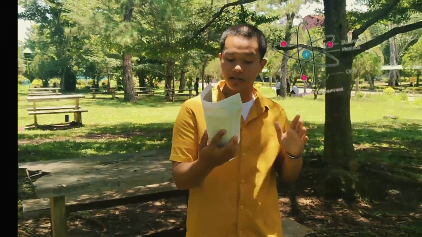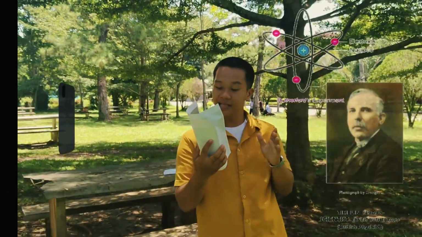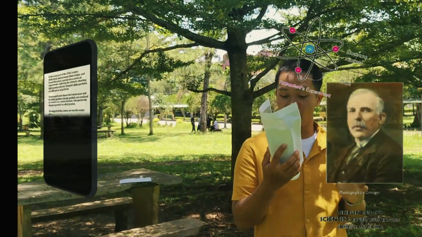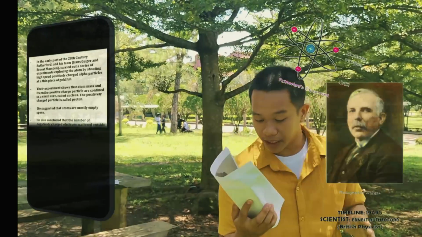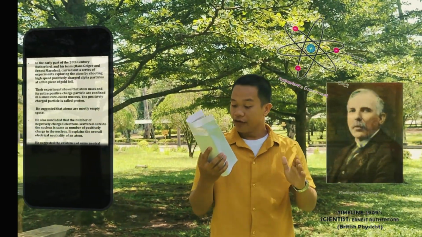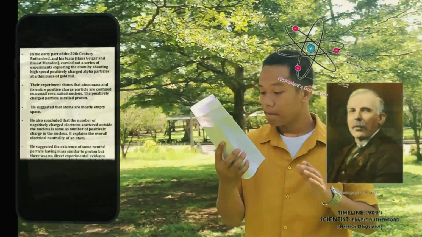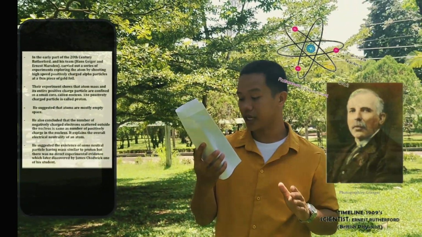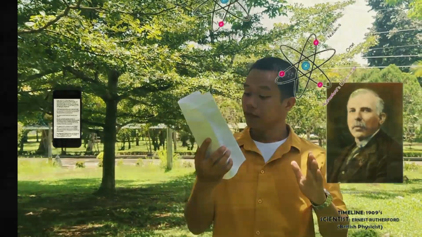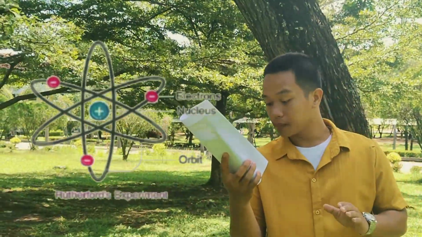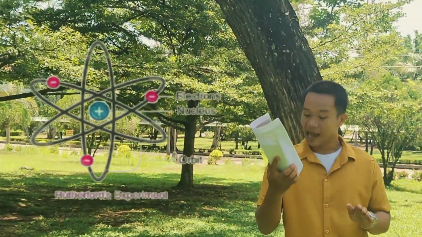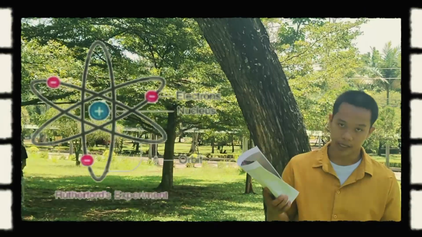In the early part of the 20th century, Rutherford and his team, Hans Geiger and Ernest Marsden, carried out a series of experiments exploring the atom by shooting high-speed positively charged alpha particles at a thin piece of gold foil. Their experiment showed that the atom's mass and all its positively charged particles are confined in a small core called the nucleus. This atomic model was also known as the Rutherford nuclear atom and the Rutherford planetary model.